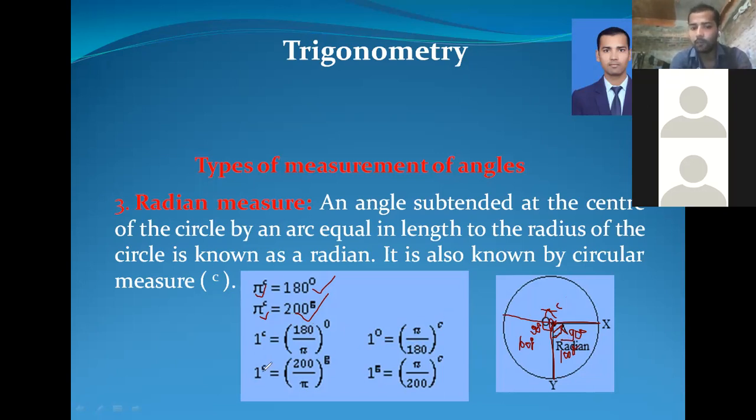In the same way, 1 radian is equal to 200 by pi grade, where 1 grade is equal to pi by 200 radians.